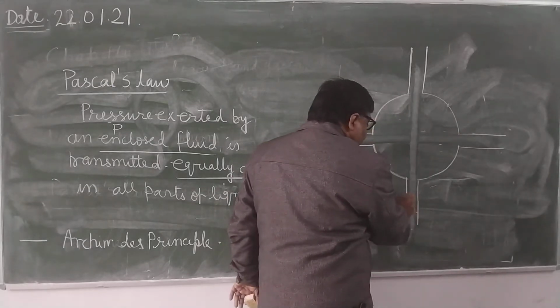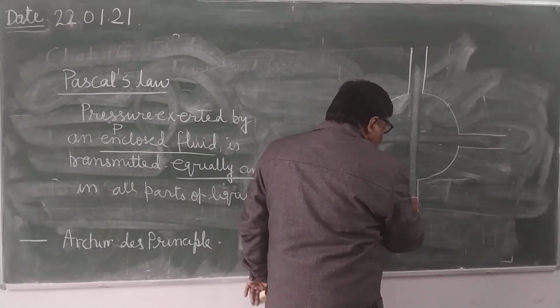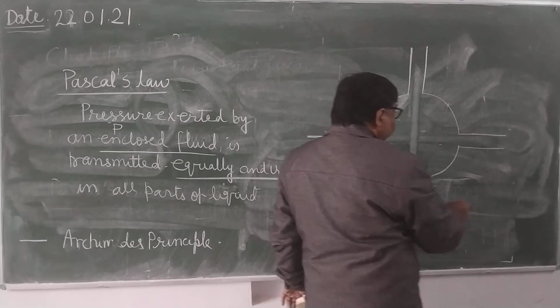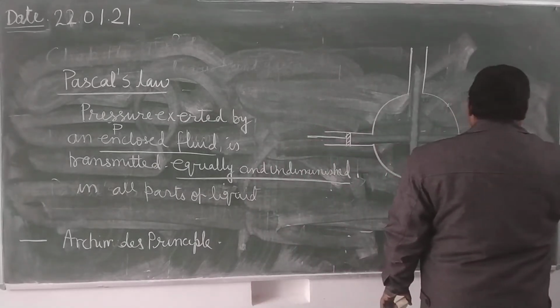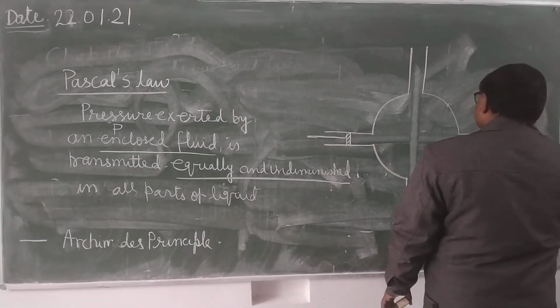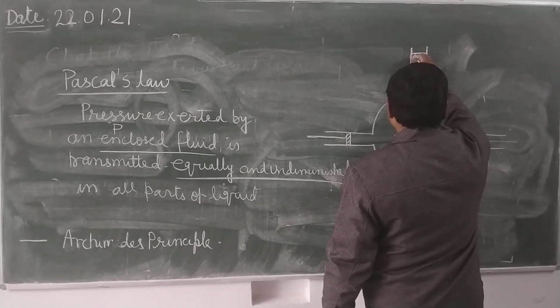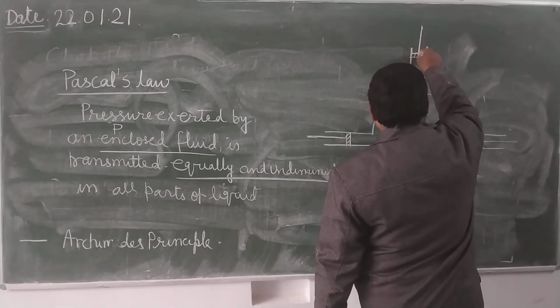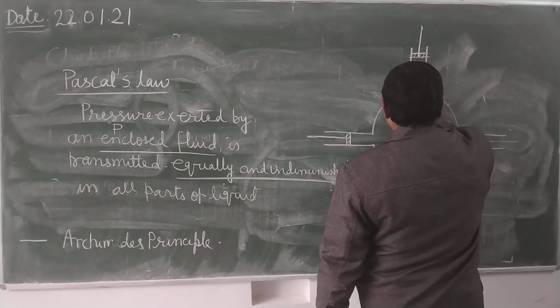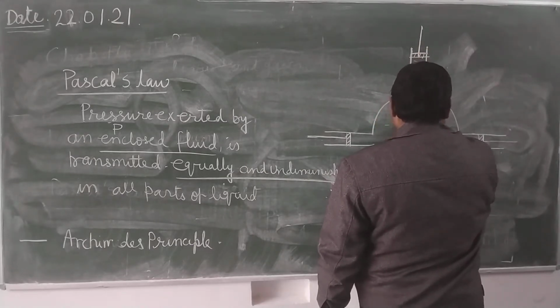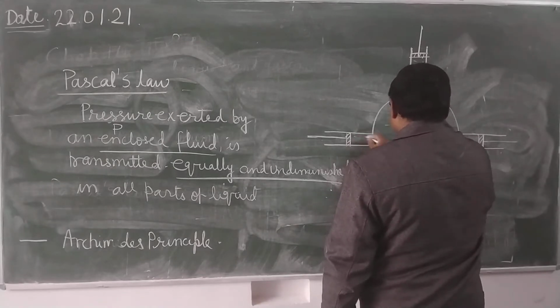Airtight piston means liquid cannot come out from this, as well as frictionless also. And here it is filled with some liquid.